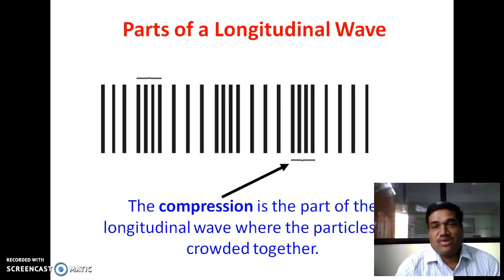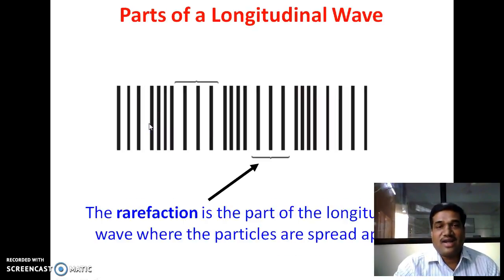Then the parts of longitudinal waves. Longitudinal wave consists of compression and rarefaction. Here, compression is the part of longitudinal wave where particles are crowded, and here particles are separated. This part is called as rarefaction. Means rarefaction is the part of longitudinal wave where the particles are separated apart.